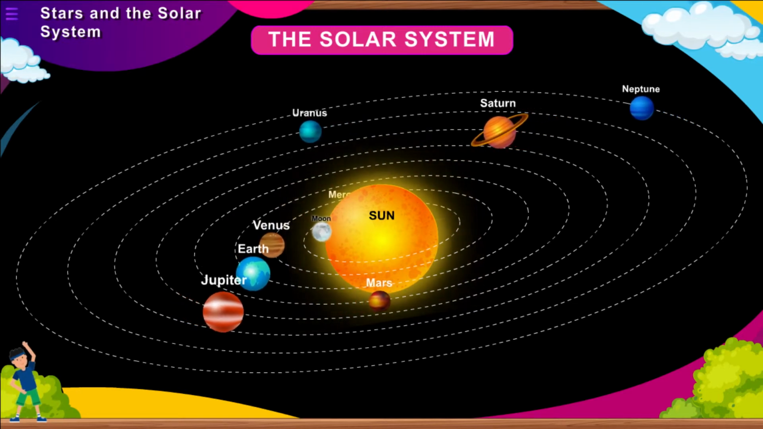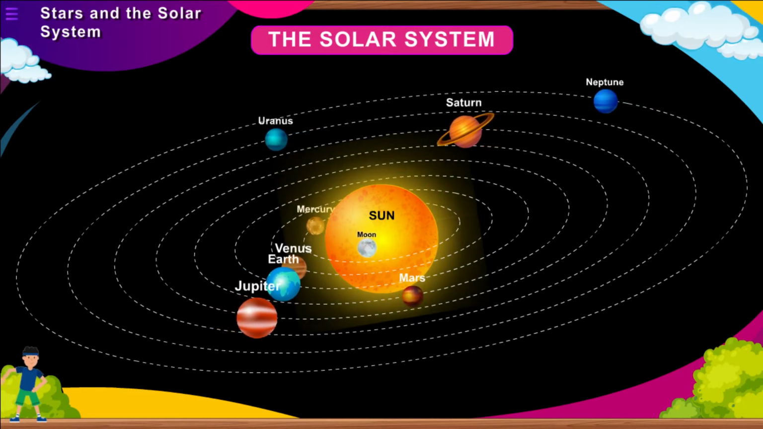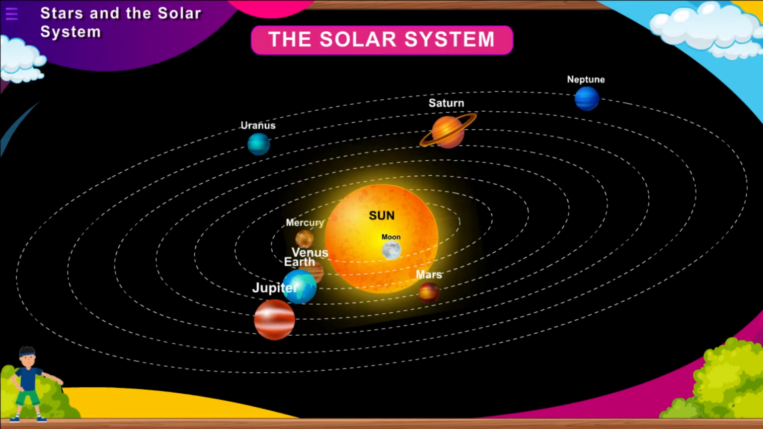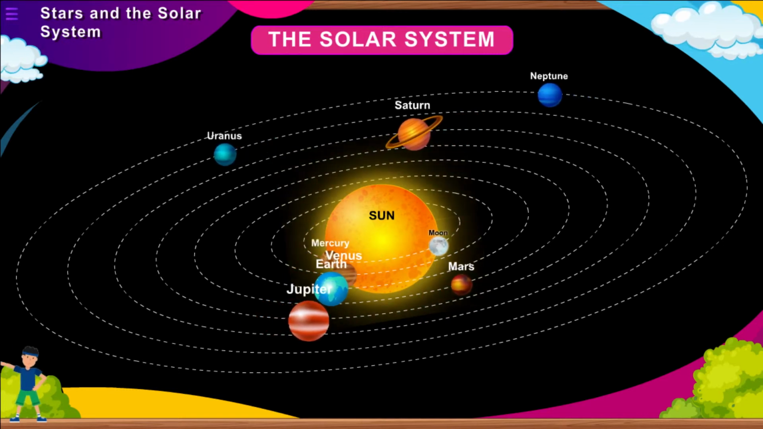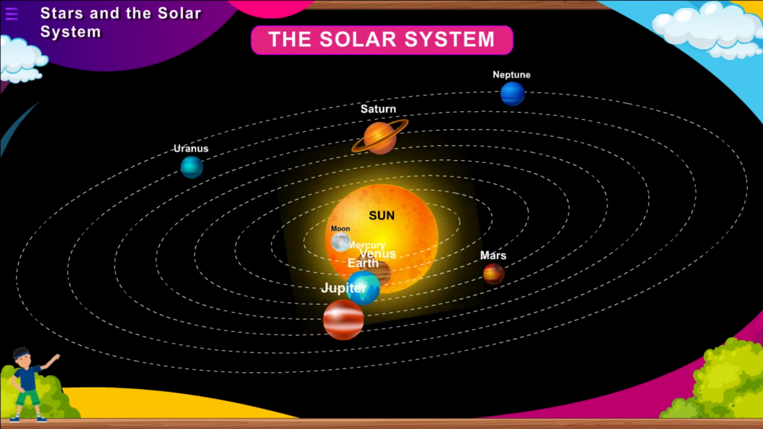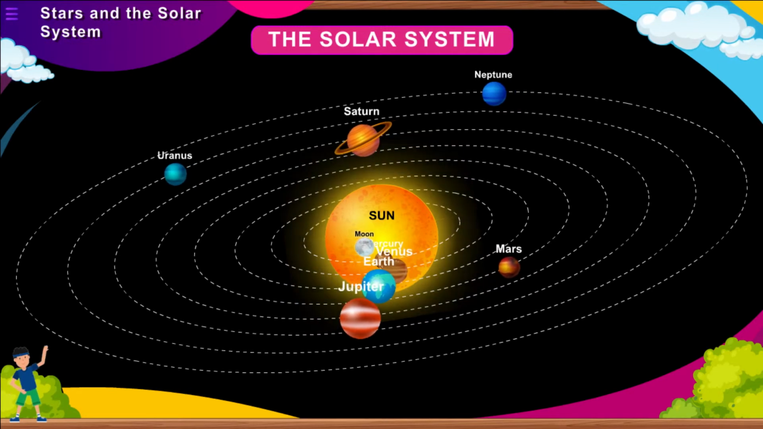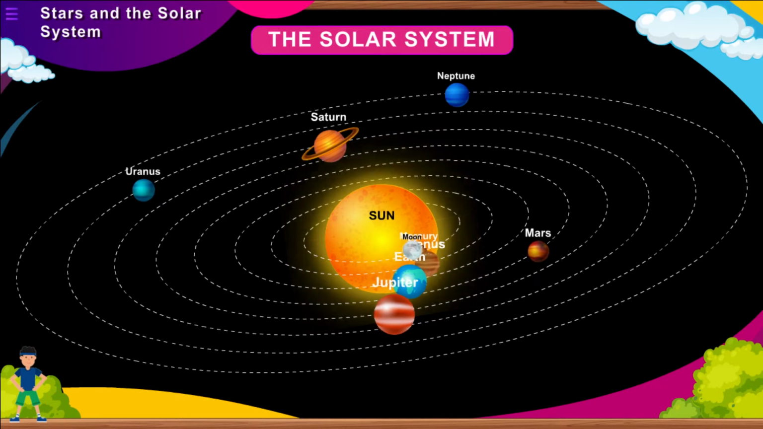They look like stars, but they do not have light of their own. The planets keep changing their positions with respect to the stars. The simplest method of identifying planets from stars is that the stars twinkle, whereas planets do not. Let us discuss various planets.